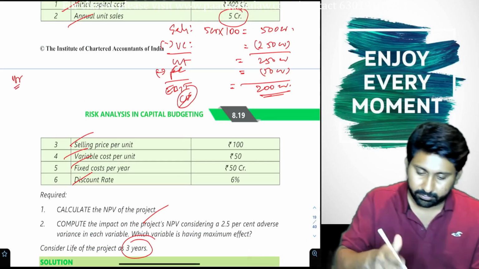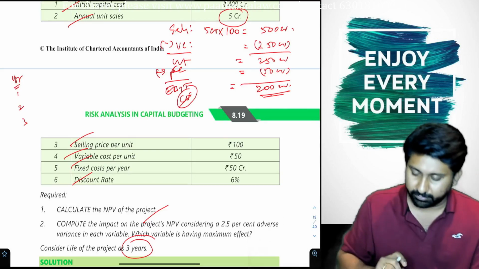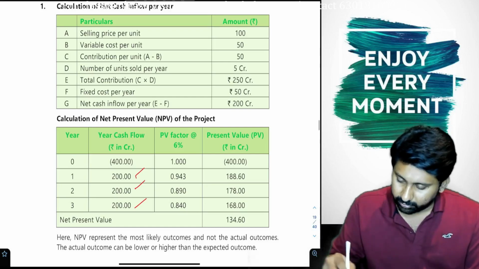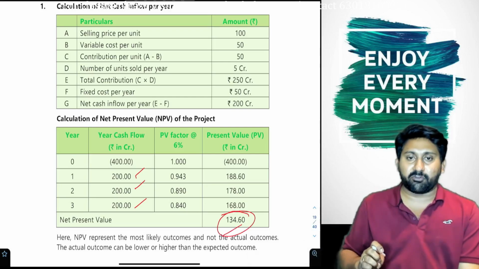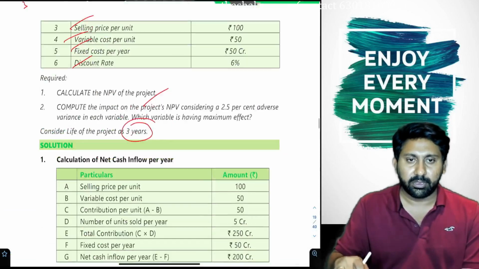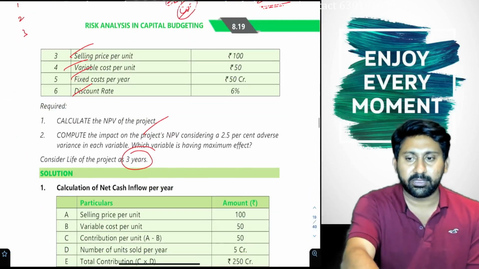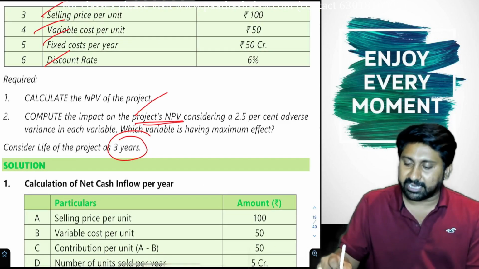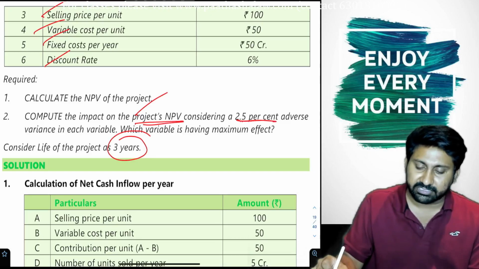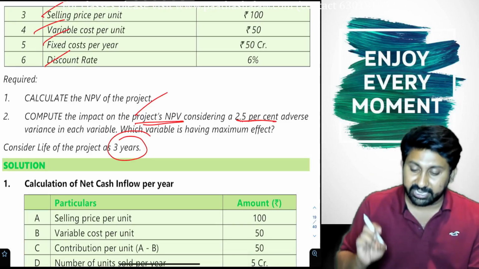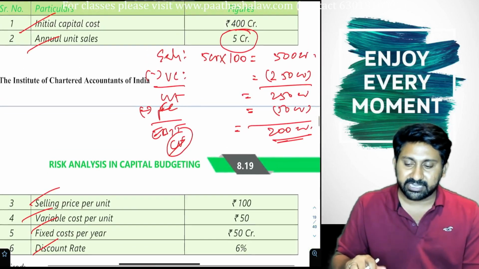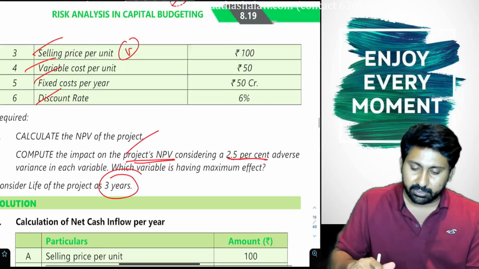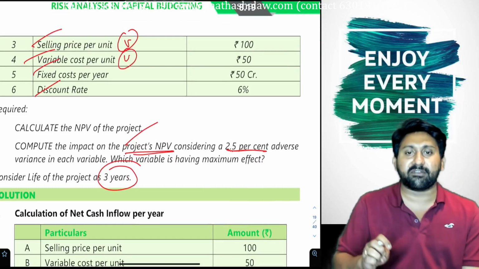Year 1, 2, 3. 200 crore we have to take. So 200 crore. We discounted. NPV is 134.6. Up to here everyone can do. Next bit important. Okay. See the screen. Compute the impact on project's NPV considering 2.5% adverse variance, means reduction in each variable. What are the variables here? Sales is a variable. Selling price is a variable. Variable cost is a variable. These three are variable.